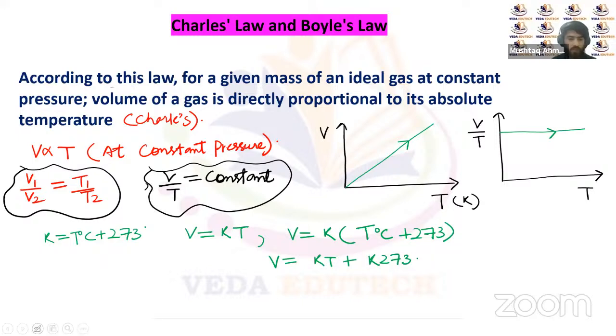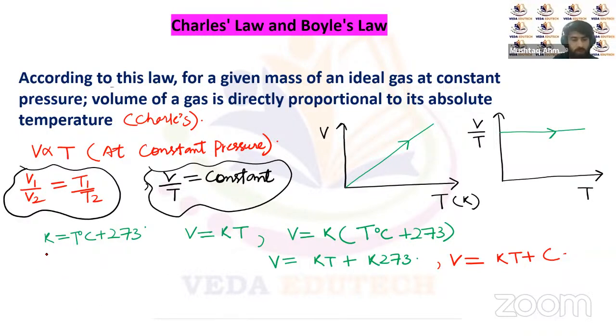Now we can rewrite this equation in this form: V will be equal to a constant K times T, and let's replace K times 273 with another constant C. Now let's plot volume versus temperature, where the temperature is in degree centigrade.